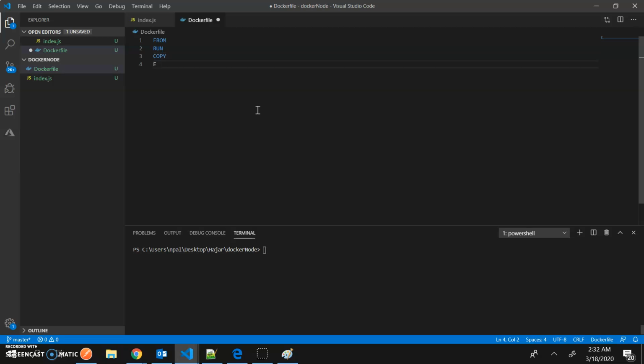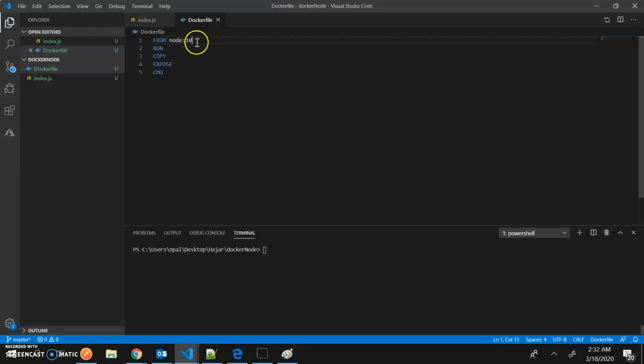I will explain all of them, and then CMD is one. Okay, so first what I want to do, I want to get a basic computer where node.js is running. You just tell it node 10. So node version 10, I want to get it.